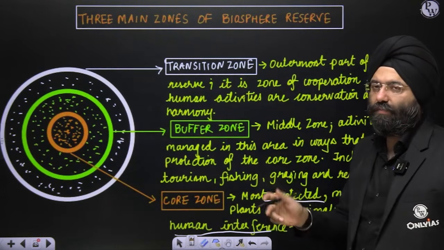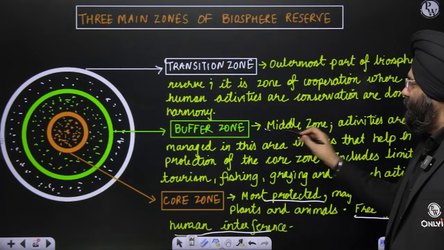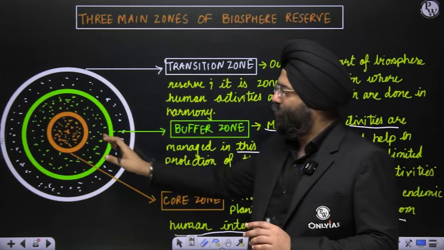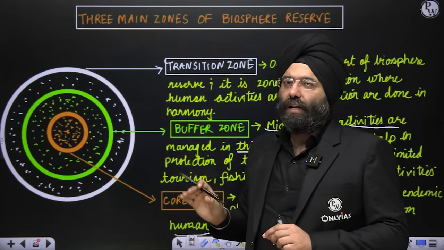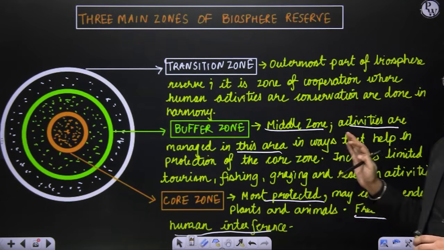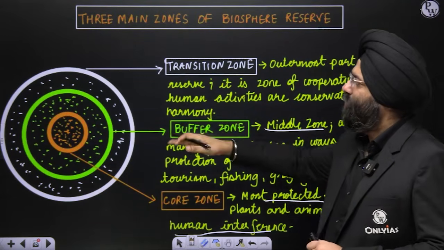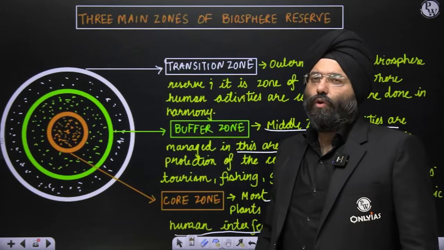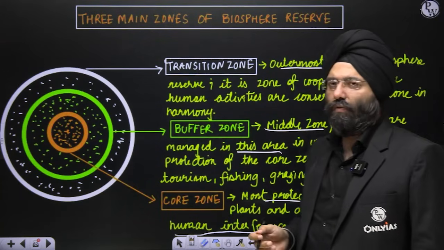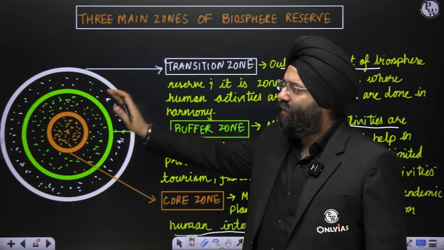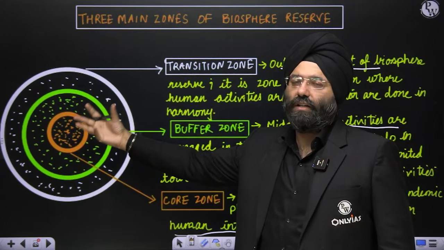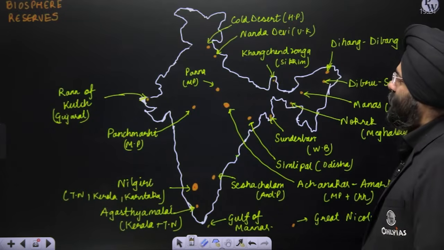This is the zone between the two zones, that is the middle zone. Its activities are managed in such a way that it provides support to the core zone. That is why some activities like tourism, research, fishing and grazing are allowed to a certain extent. When you move out, this is known as the transition zone. This is the outermost zone, and most of the activities are allowed here. So this is what the Biosphere Reserve is.